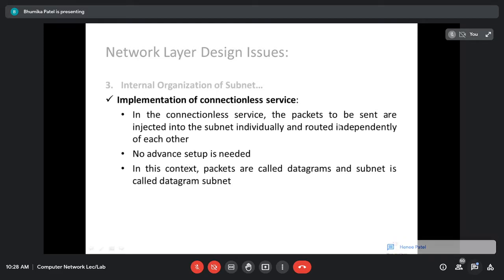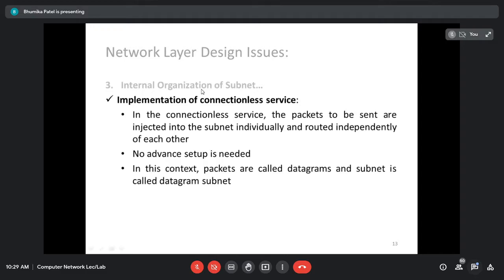So packets to be sent are injected into the subnet individually, and they are routed independently of each other. Whatever packets you send, it is not always the case that if one particular packet has taken one path, the second packet will consider the same route. They may be sent individually and they can take any route. Somehow the data should be sent to the host, right?